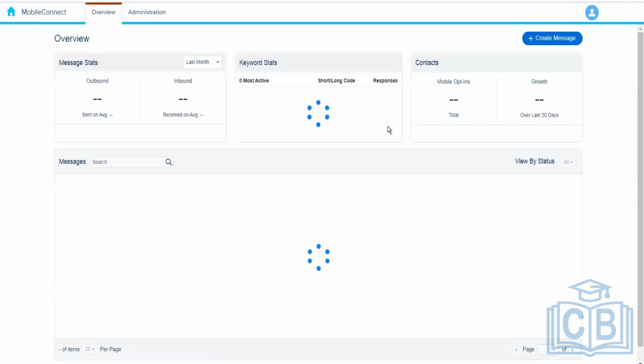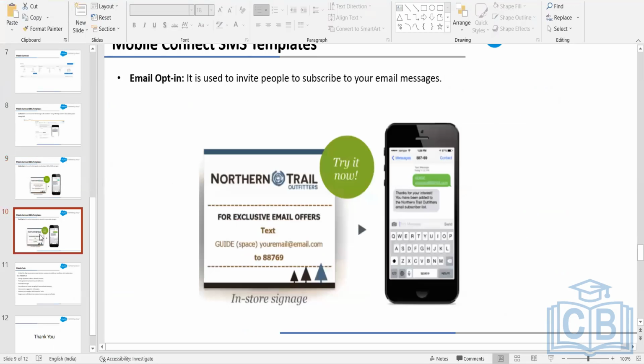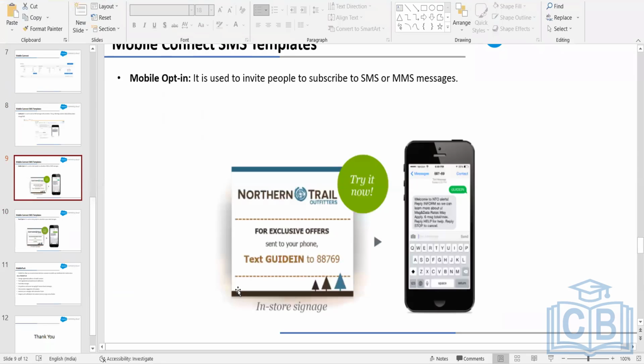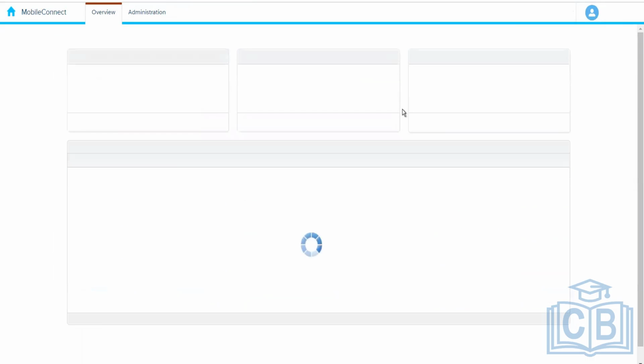Now let's move on to the third template. There we will configure the content and we will activate that. And after that, whenever we receive the SMS message using that particular keyword, we are going to send them a response.